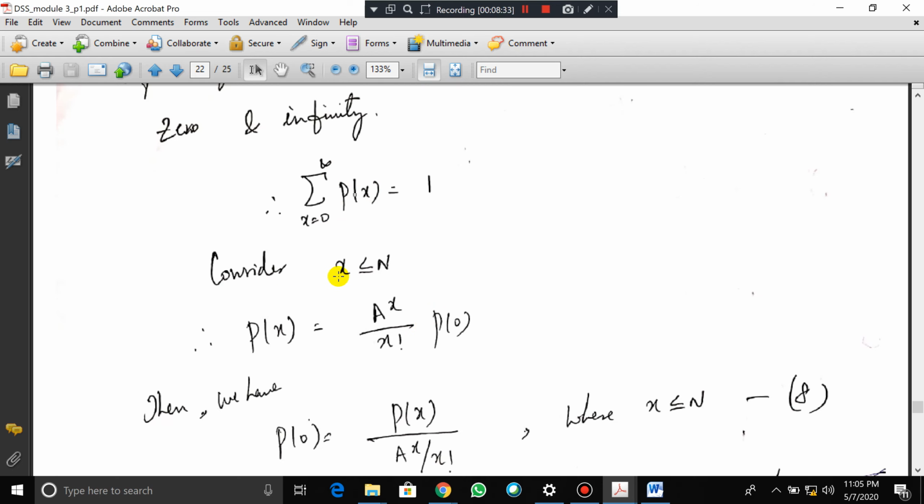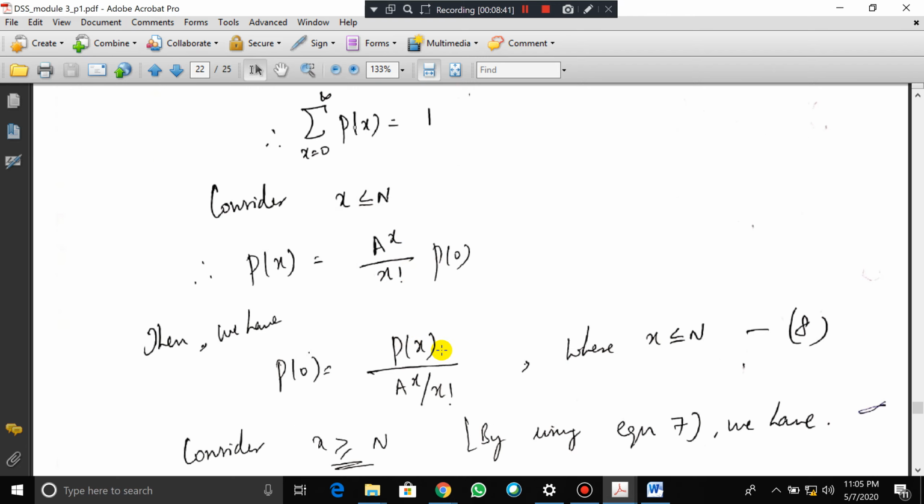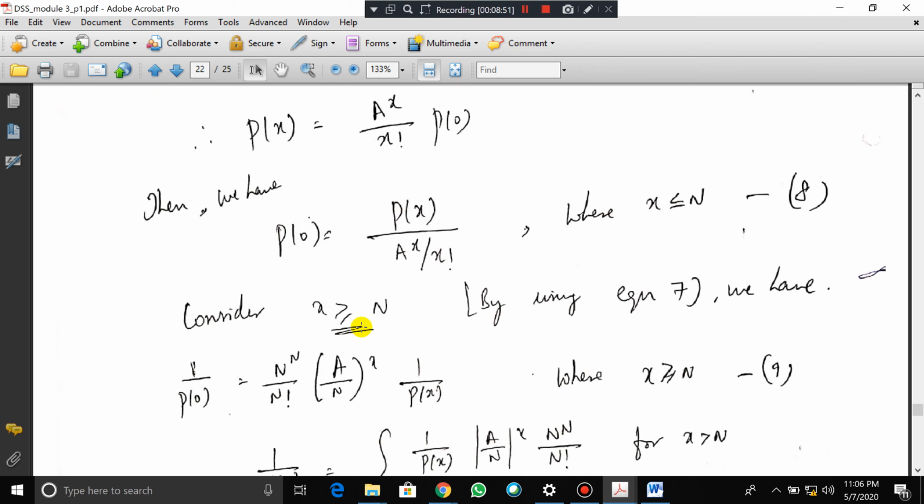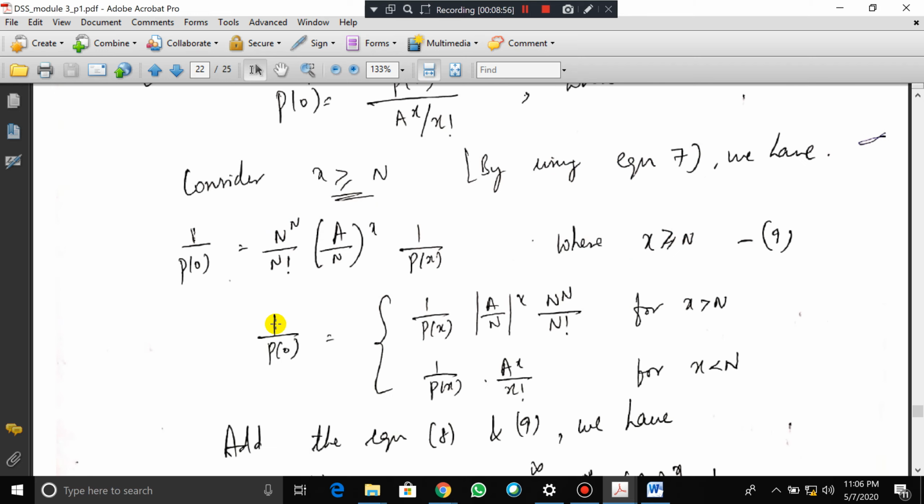Therefore, consider x less than n. P of x will become A to the power of x by x factorial into P naught. Then we have P naught is equal to P of x by A to the power of x by x factorial, where x is less than or equal to n. Consider x greater than or equal to n, using equation number 7. So now we have 1 by P naught is equal to n to the power of n divided by n factorial into A by n whole to the power of x into 1 by P of x, where x is greater than or equal to n.